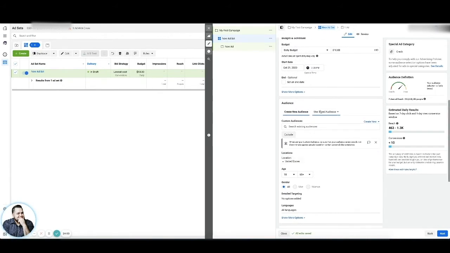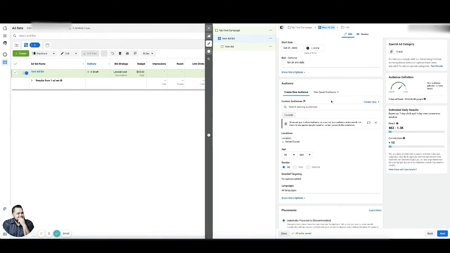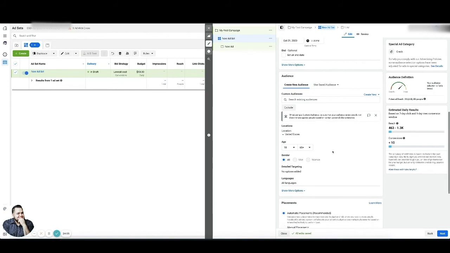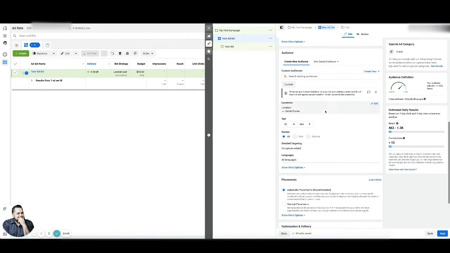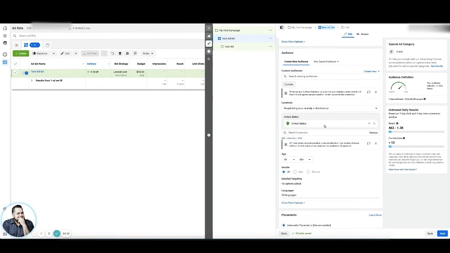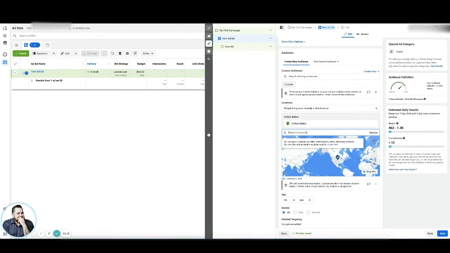I would leave all of this pretty much default, except for detailed targeting and location. I'm sorry, let me correct myself. If I have a small budget, I really want to just target my city. So let's say I'm in Los Angeles.